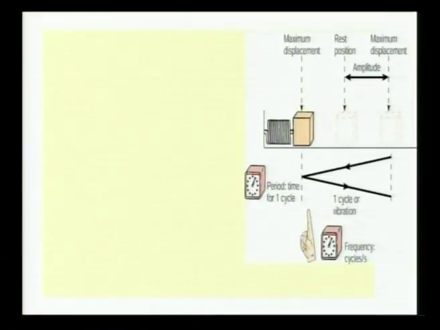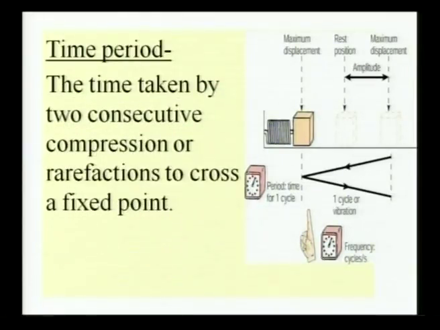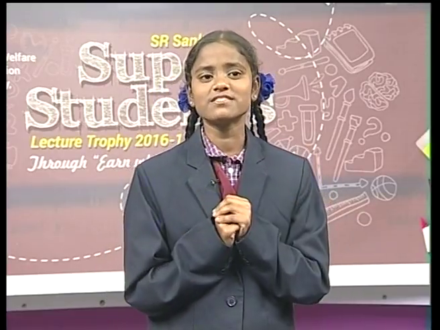Time period. The time taken by two consecutive compressions or two consecutive rarefactions to cross a fixed point is known as its time period. And friends, do you know the SI unit of time period? The SI unit of time period is second.